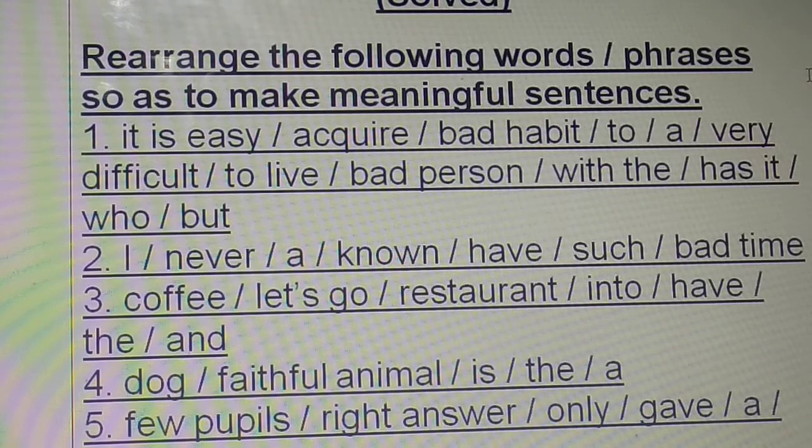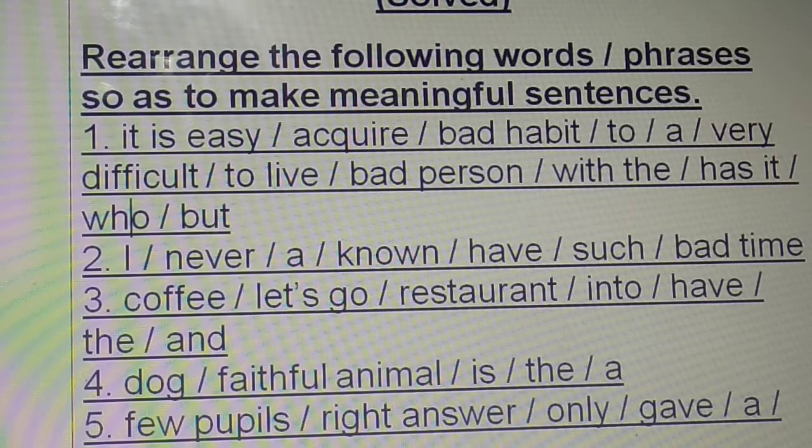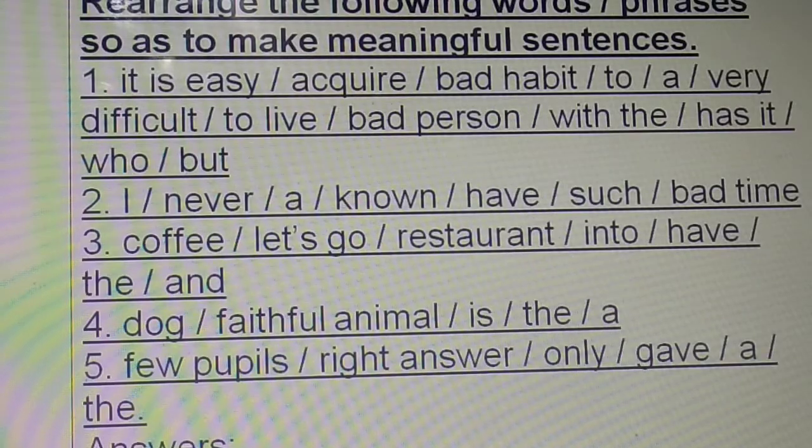It's all jumbled up. You have to rearrange the words and phrases so as to make meaningful sentences. Come on, all jumbled up. Please rearrange and make a meaningful sentence. So 5 questions, children. Read.